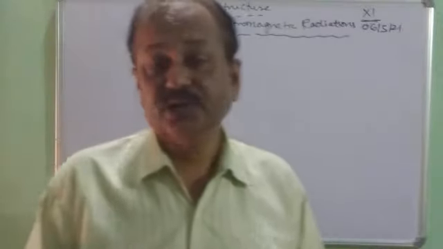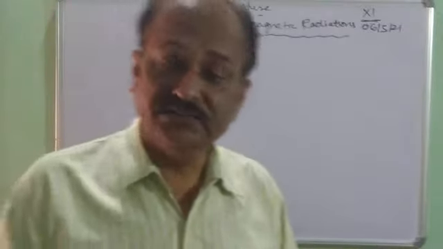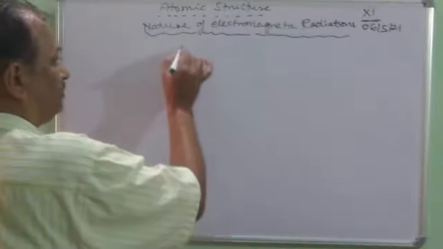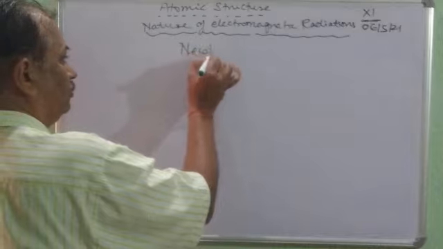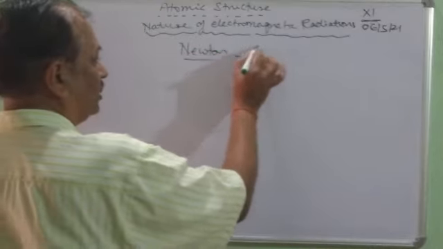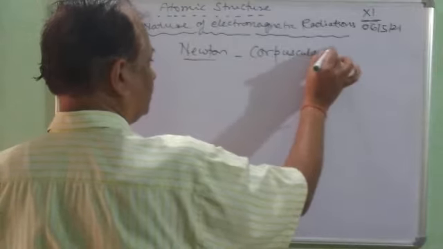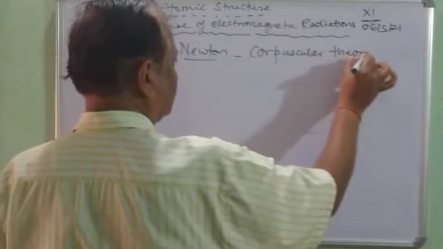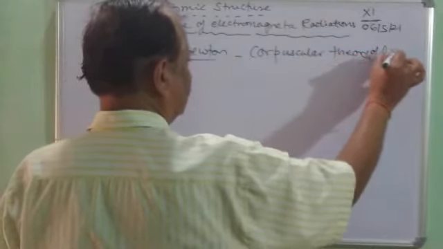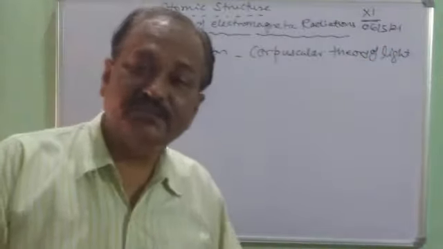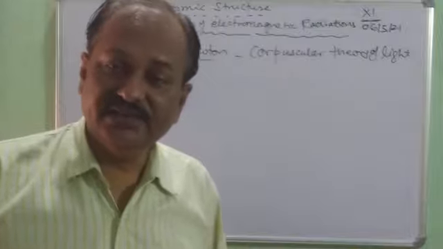So children, you all must be knowing Isaac Newton. Newton was the first person who proposed the corpuscular theory of light. So I am writing the term light. Light is basically an electromagnetic radiation.